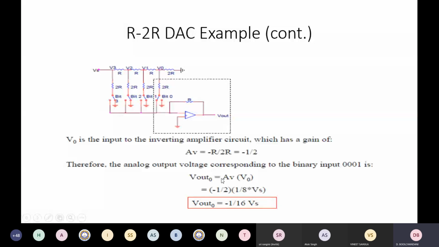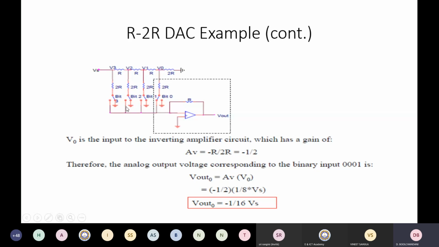So V out is nothing but the gain for this input multiplied by input voltage. Gain turns out to be minus half. VO turns out to be nothing but 1/8 of Vs. So V out for this is minus 1/16 of Vs.